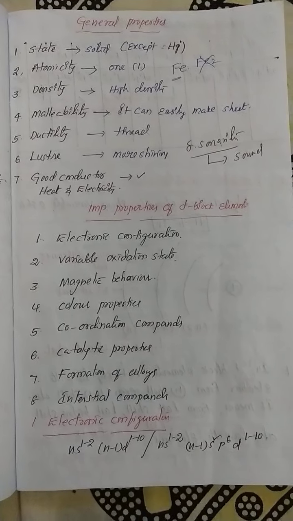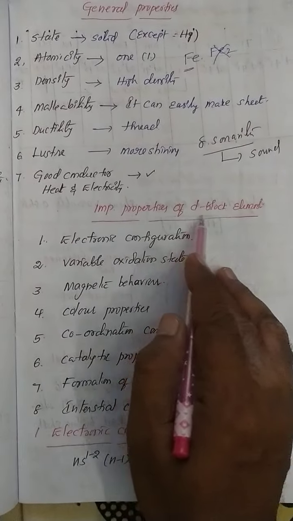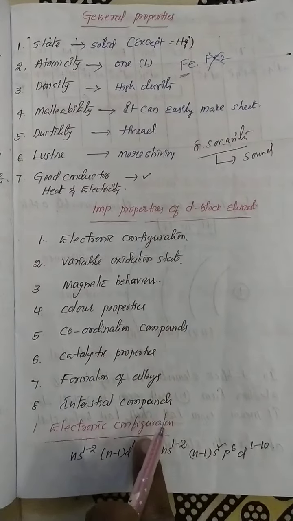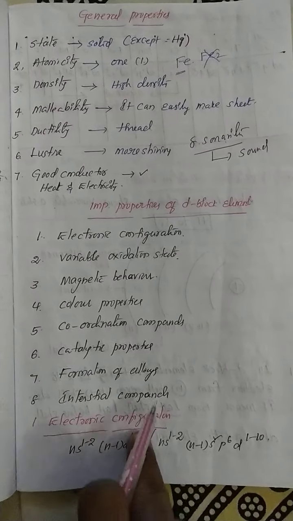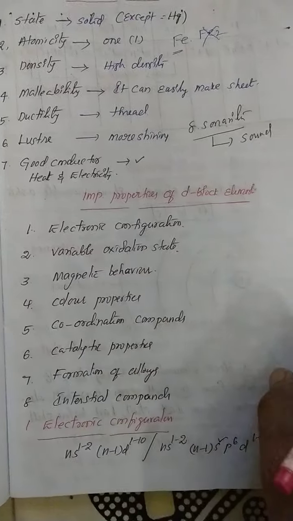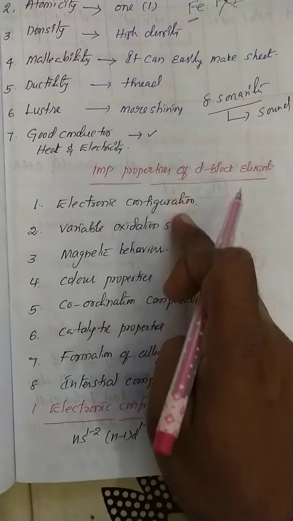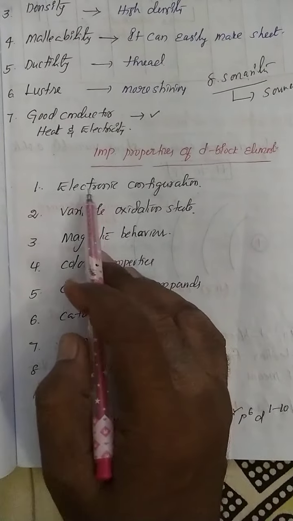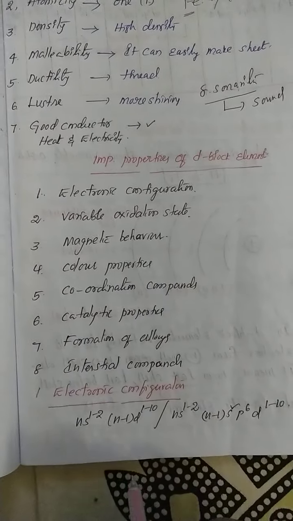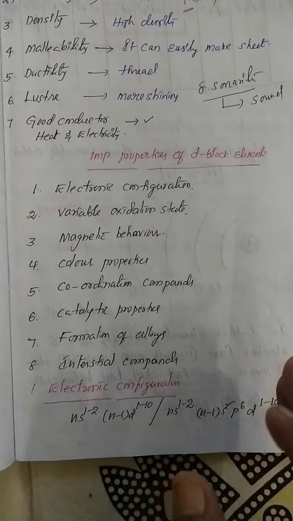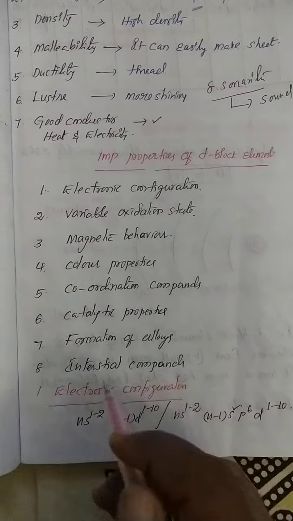The next is the important properties of the D block elements. This is very important from a NEET level point of view. So what are the important properties of the D block elements? First one is the electronic configuration. All D block elements can show different kinds of electronic configuration. Later we will explain that one.